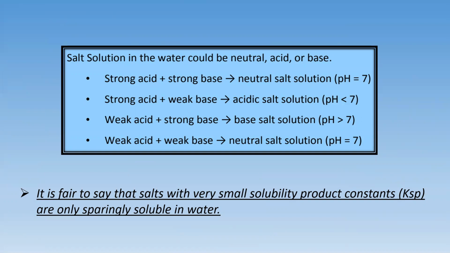So here we have a basic knowledge about it, that is, strong acid plus strong base gives neutral salt solution where pH of the salt is 7. Strong acid plus weak base gives acidic salt solution where pH is less than 7. And weak acid plus strong base gives basic salt solution where pH is greater than 7. Weak acid plus weak base gives neutral salt solution where pH is equal to 7.